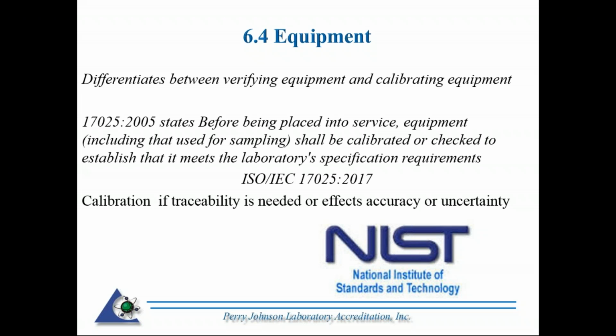So there we see what's specified in 2005. And in 2017, for example, you need to have an actual calibration done as opposed to a verification when perhaps traceability is needed, or it affects the accuracy of the uncertainty, and perhaps it's a key contributor to your own measurement uncertainty.